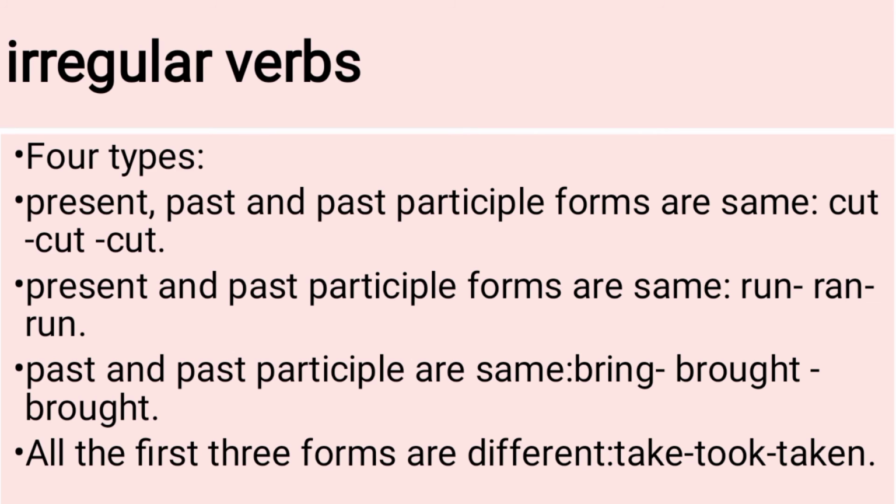The first type of irregular verbs is when present, past and past participle, I mean all three forms of the verb, are the same. For example, in the case of cut, cut and cut, the first, second and third forms are the same. So this is a type of irregular verbs.